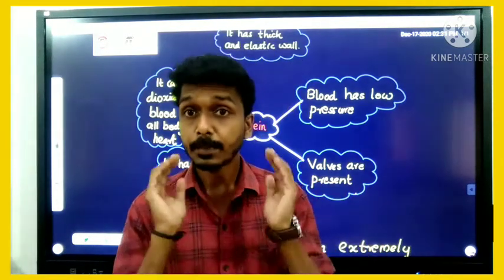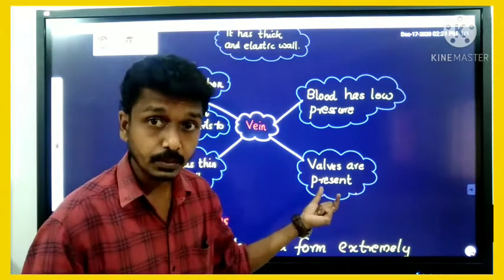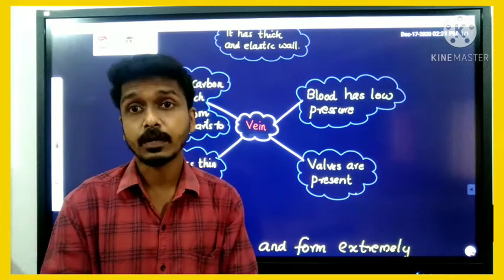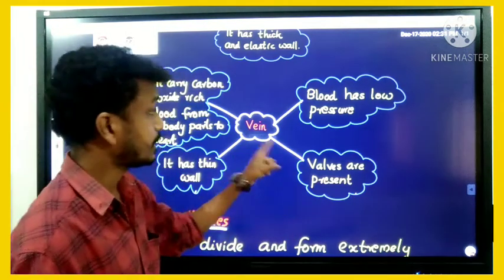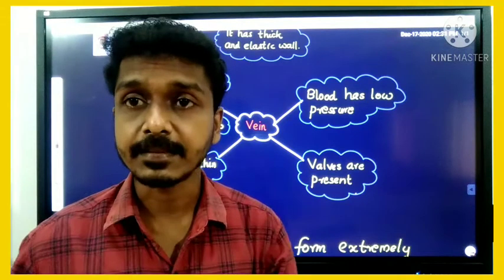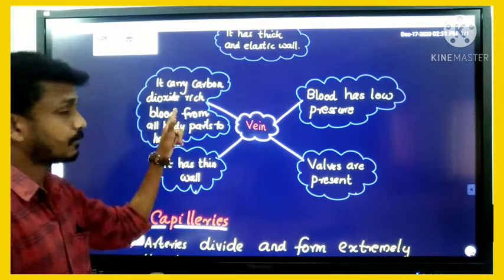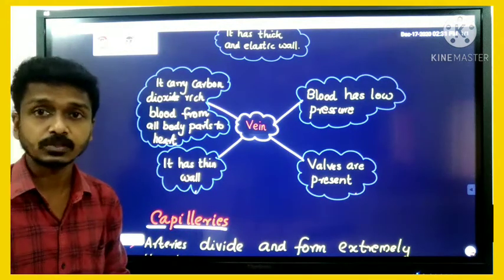That's why, for the regulation of pumping of blood, the vein has a number of valves. So these are the features and function of vein.